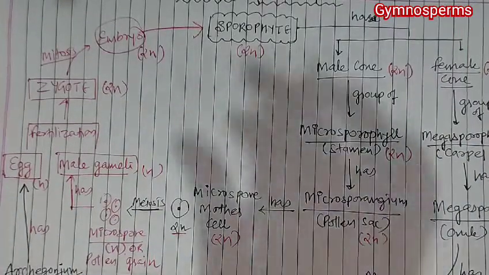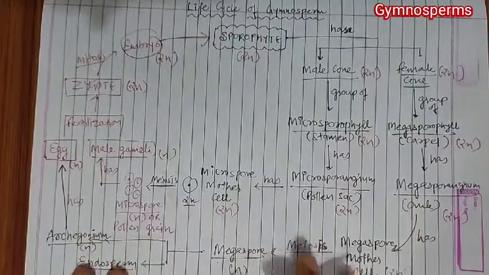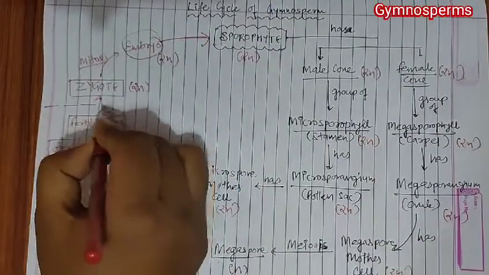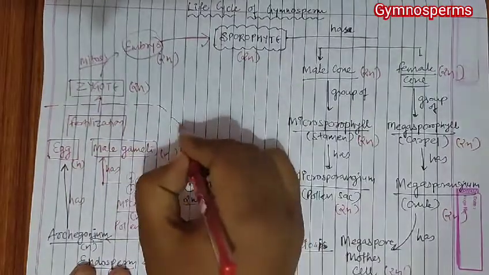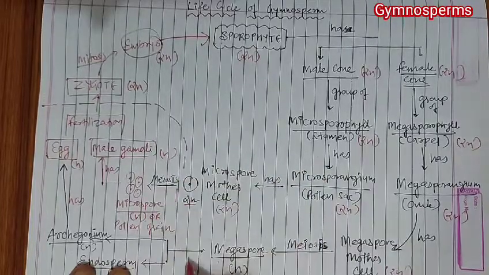So if we see in this diagram, we can see that after fertilization, the diploid state gets established, and from meiosis the haploid structure formation occurs.